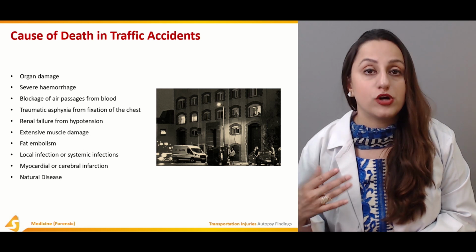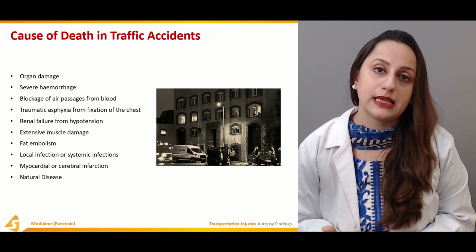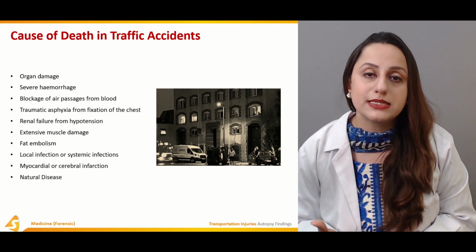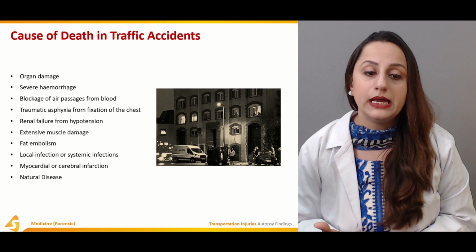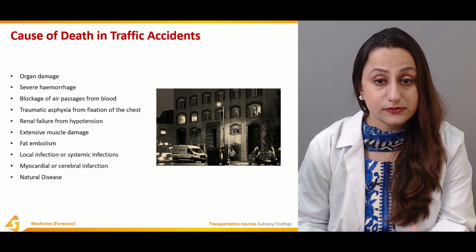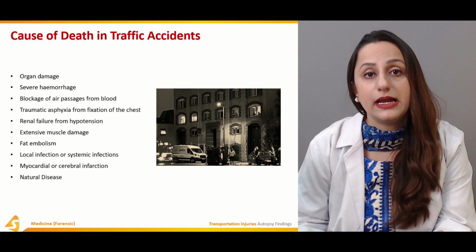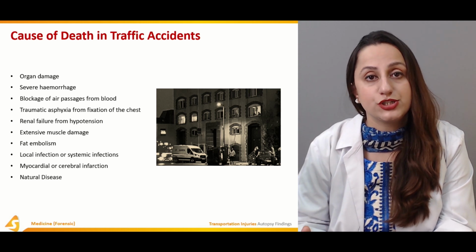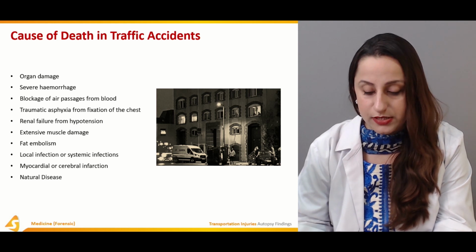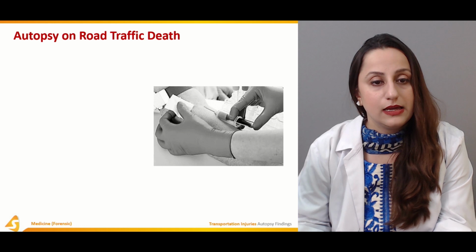Natural diseases, of course, if there are some underlying diseases, they can again contribute, for example, diabetes, hypertension, or any heart diseases if the person is suffering from. It can all relate to these traffic accidents. Even any underlying aneurysms can rupture after the trauma, and that is going to again lead to the cause of death in the traffic accidents.